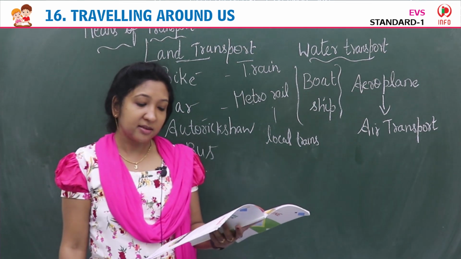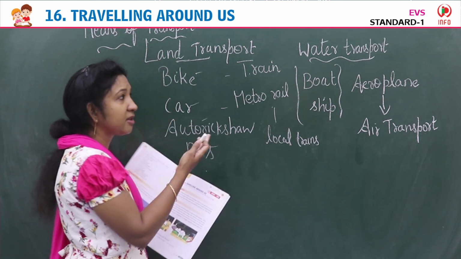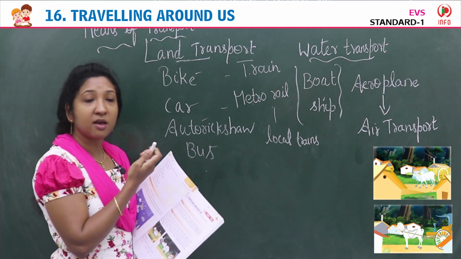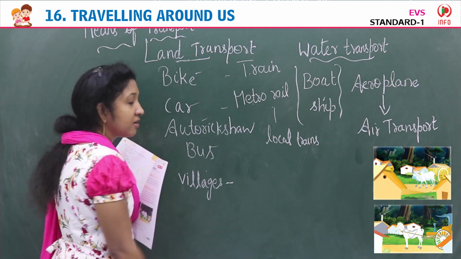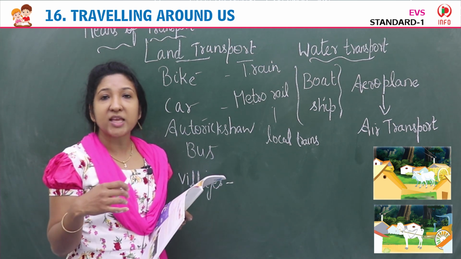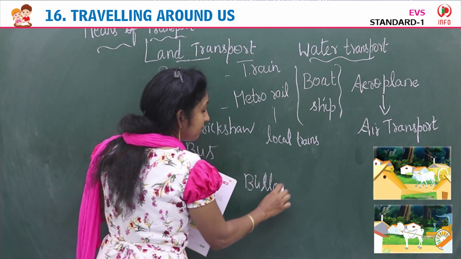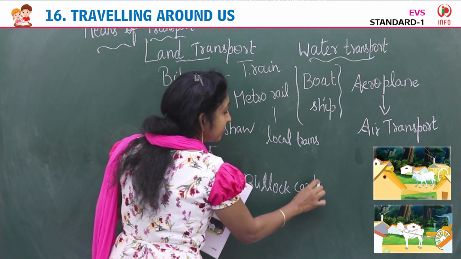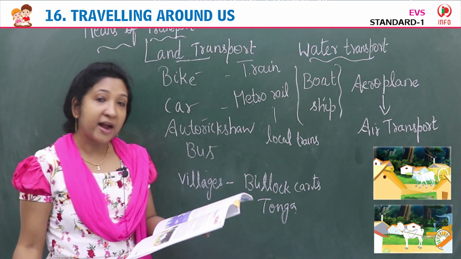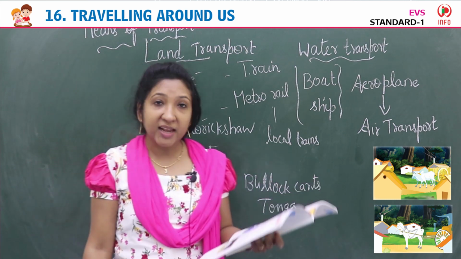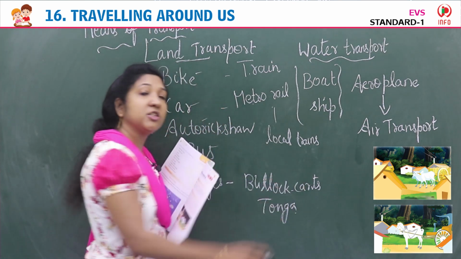In villages, people usually travel by bullock carts and tongas. These are the means of transport we can see in cities and towns. But in villages, how do people mostly travel? Yes, nowadays we have buses also to villages, but usually in villages we can see bullock carts. At the same time we can see tonga pulled by a horse. That is tonga. Cart pulled by a horse. So in villages people usually travel by bullock carts and tonga.